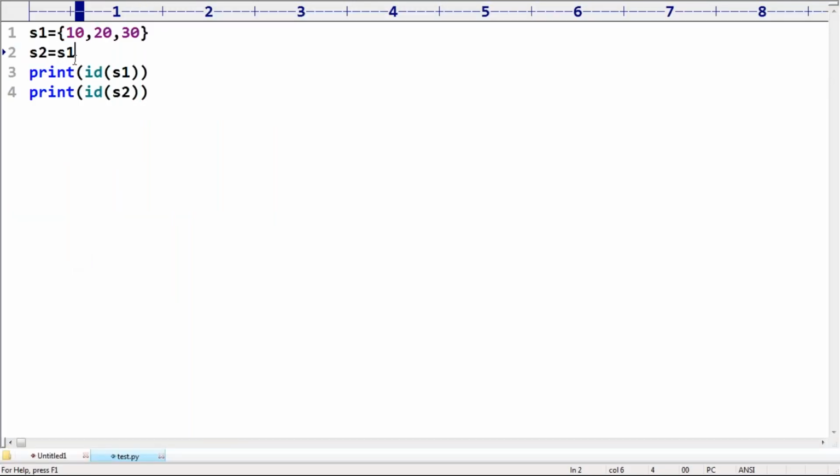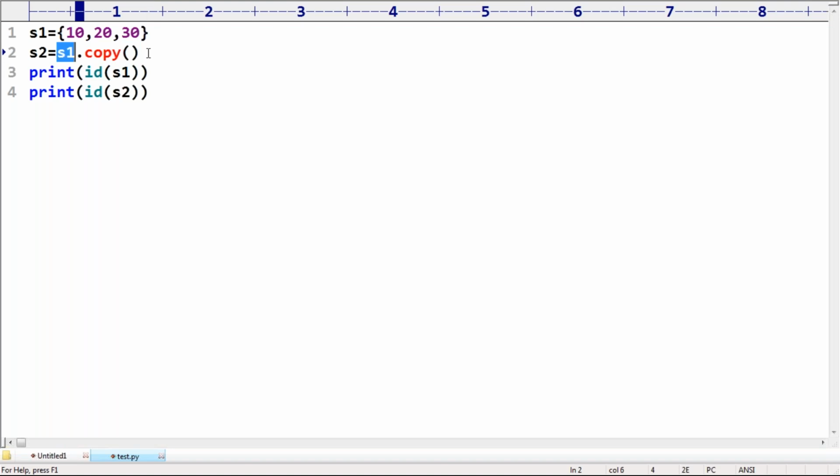Sir, I don't want aliasing, I want cloning. So we use s2 equal to s1 dot copy. Now can you tell how many set objects are there? Two set objects are available. s1 points to one, s2 points to another.